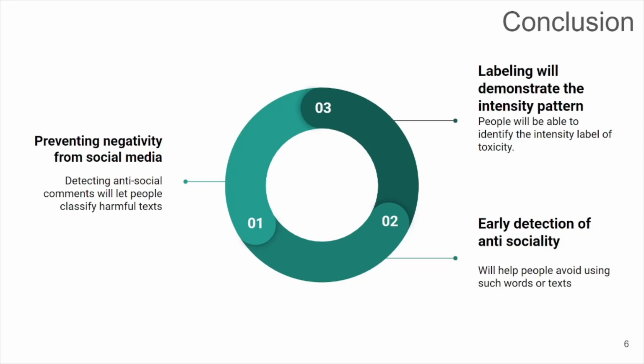Early detection of antisociality can also help people avoid using such words or text in the first place. By understanding the consequences of their actions, people can become more mindful of their online behavior and contribute to a more positive and inclusive online community. Overall, detecting antisocial comments, leveling their intensity degree, and promoting awareness of their consequences are all essential steps in preventing negativity on social media. By working together to address these issues, we can create a better and more positive online experience for everyone.